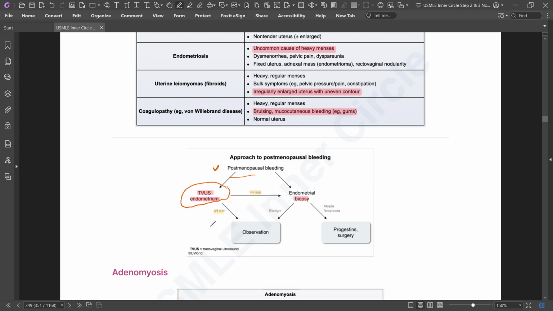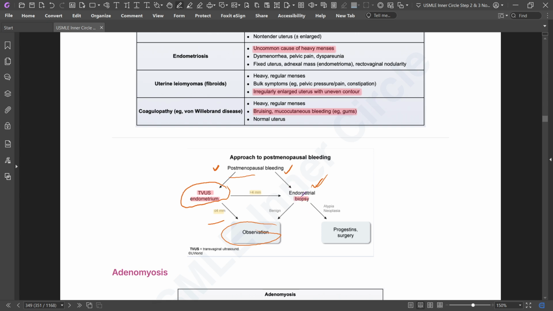If the diameter of the endometrium is less than 4 millimeters, then just observation. If the diameter is more than 4 millimeters, then you should do endometrial biopsy.